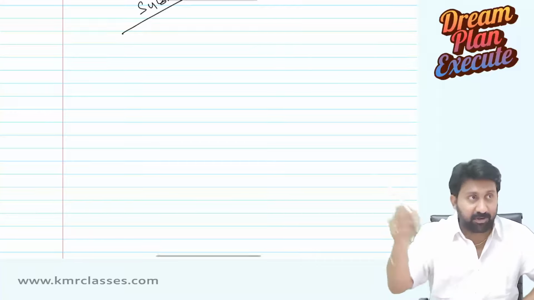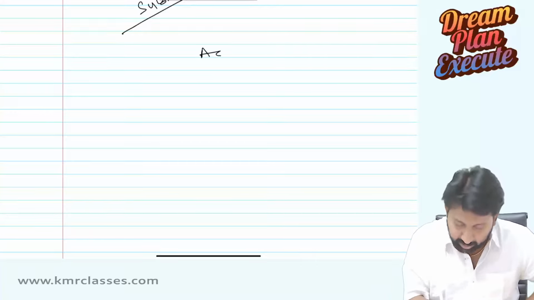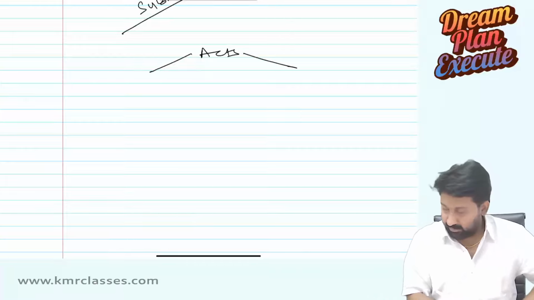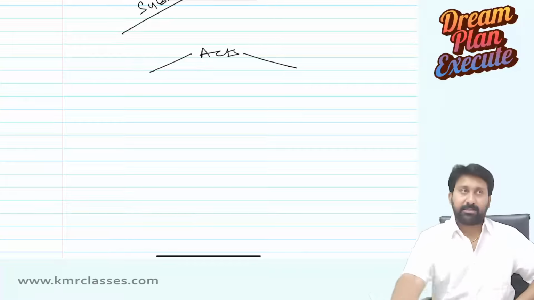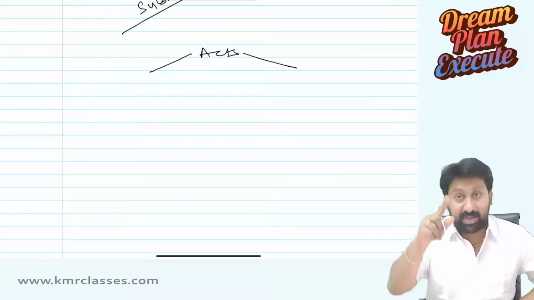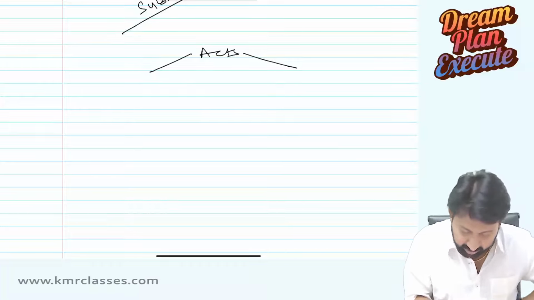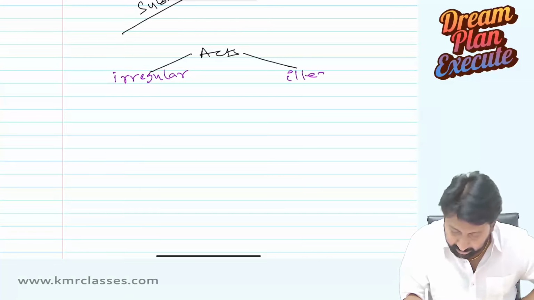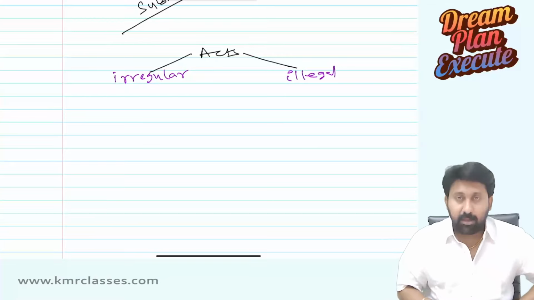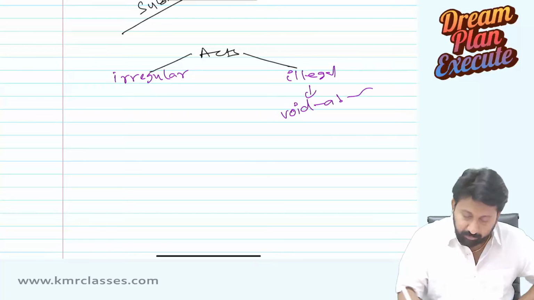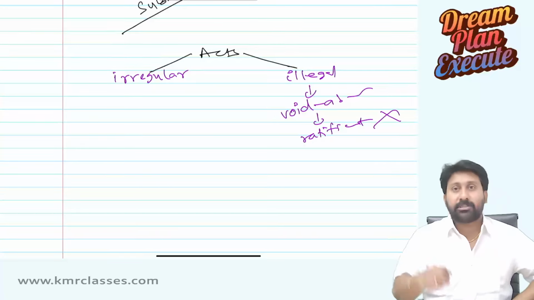Now listen carefully to the screen. Acts done by persons can be of two types. Type number one: irregular. Type number two: illegal. Illegal is always void ab initio. Ratification is not possible.